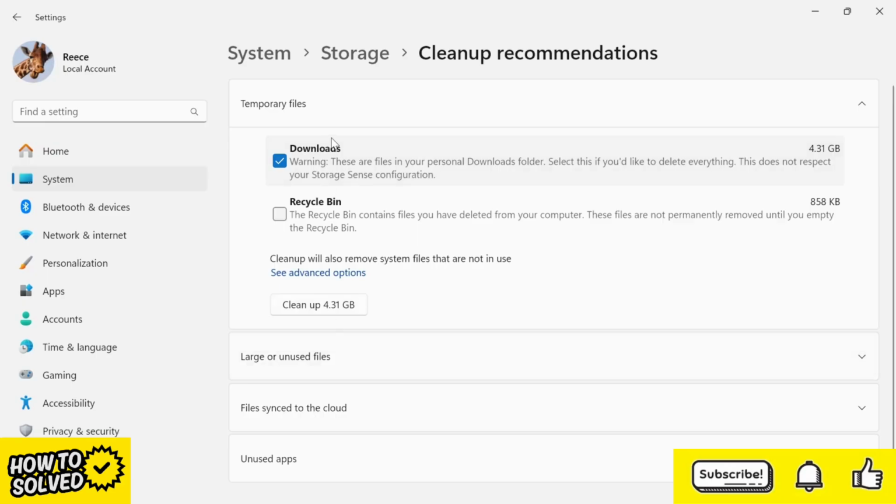Just make sure you don't have anything in the Downloads folder that you don't mind being deleted. This is essentially going to clear your Downloads folder, and you should be able to access it after doing this.